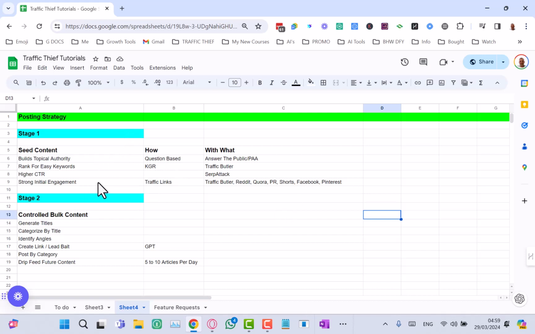Now, for the traffic links, etc., you do not need to start with that initially. If you just want to keep moving fast and building more sites, then you can come back and do this part later. But I would definitely try to do at least one of these. Okay, at least one. The easiest one of all of this is going to be press release.